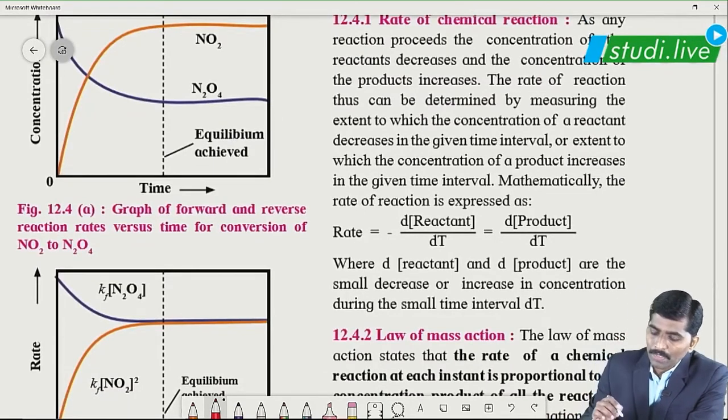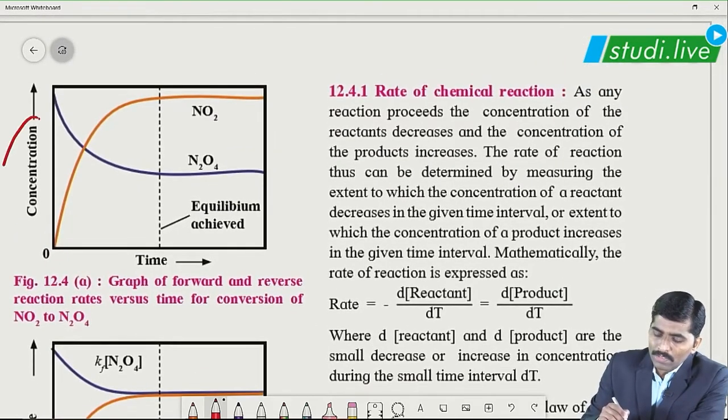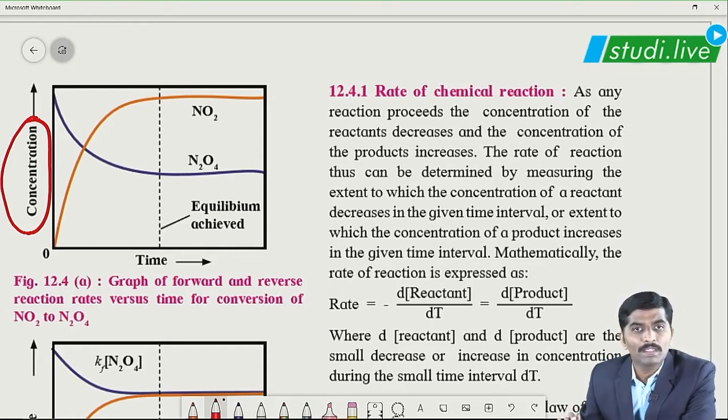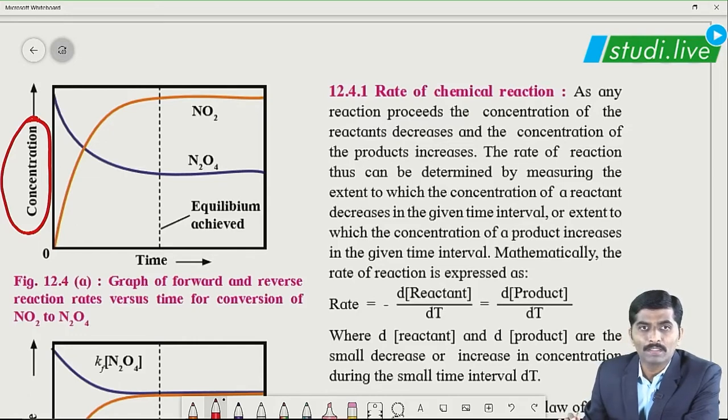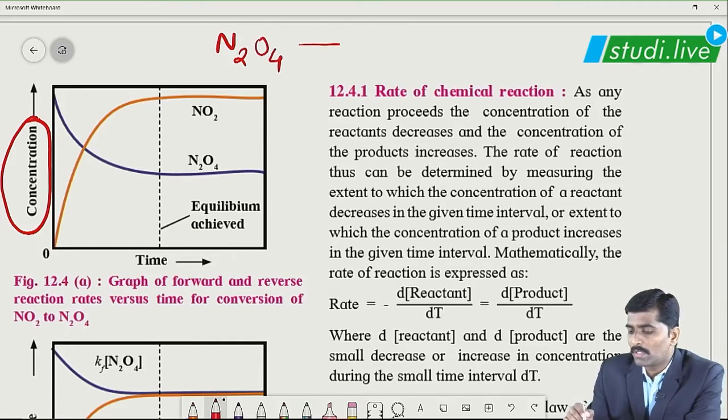As you can see, the graph has been plotted over here for 2 terms, concentration versus time. We know that the concentration of reactants will be present with maximum quantity at initial time. Correct? So if I consider a reaction, as you can see over here, N2O4 reversibly giving 2NO2.